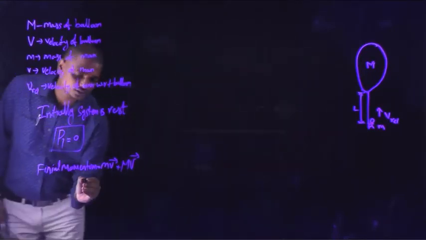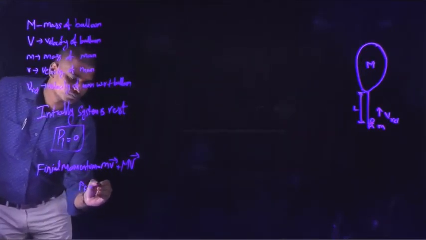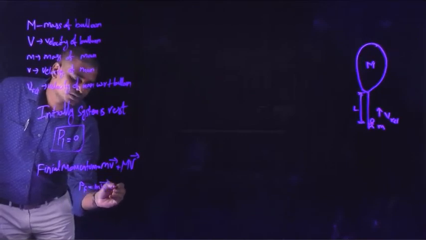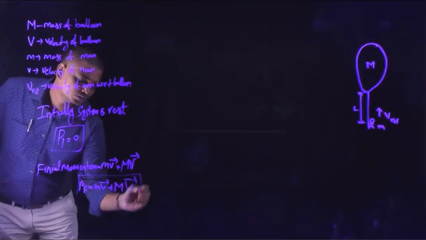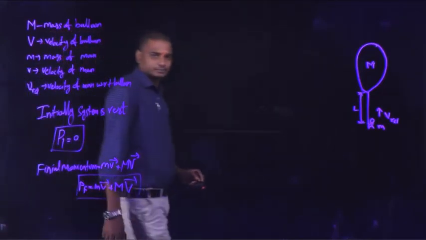So P final is equal to m v bar plus M V bar. This is the final momentum.